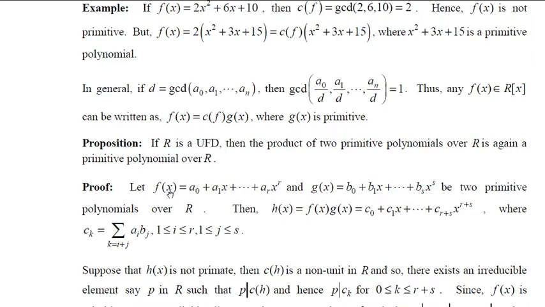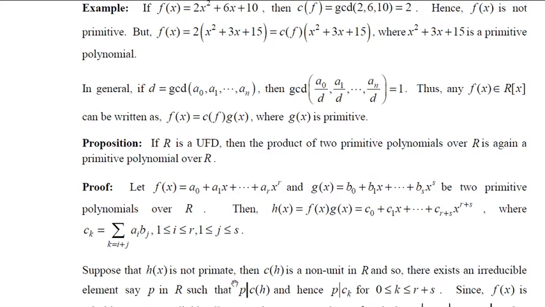But here, f(x) is primitive, so the GCD of A0, A1, etc. up to AR is 1. If p divides all of them, then the GCD is p, which is not true, because f(x) is primitive. Therefore, p cannot divide all of these A0, A1, etc. up to AR. It must divide only a few of them.